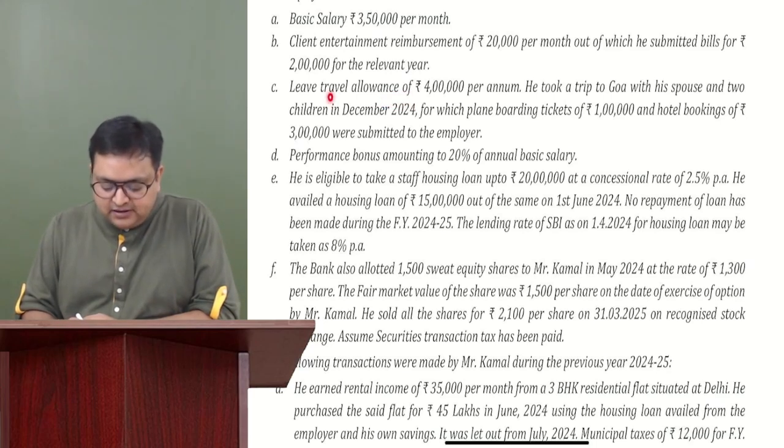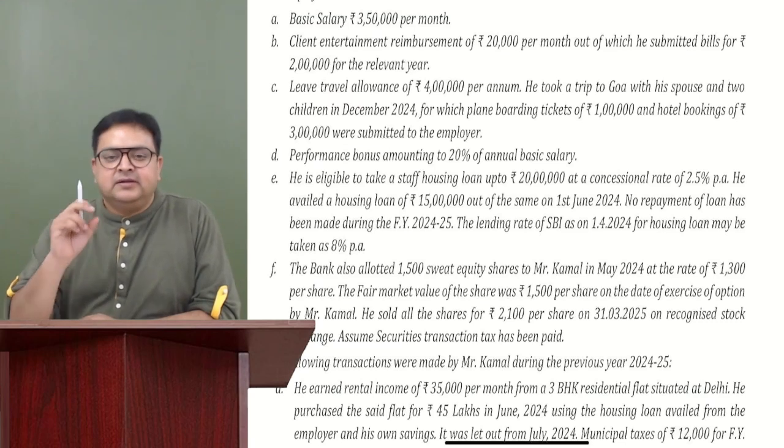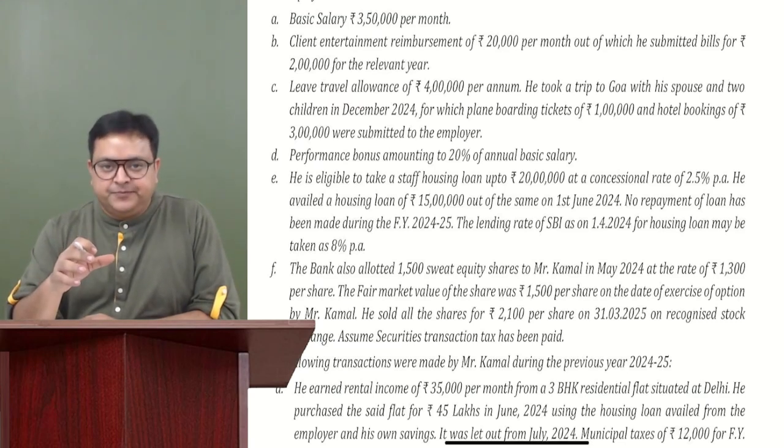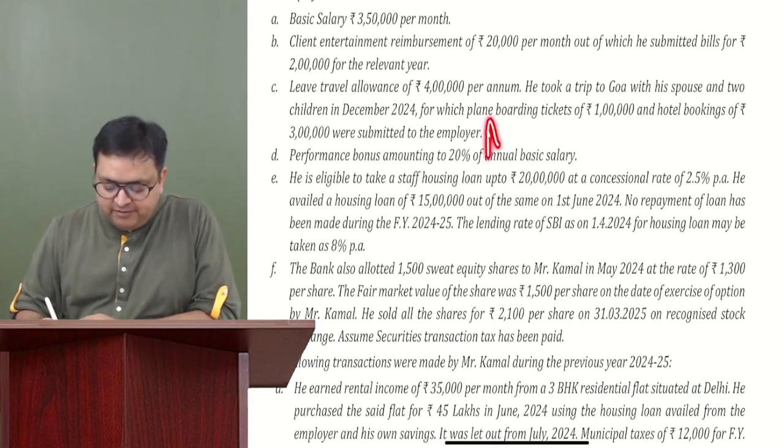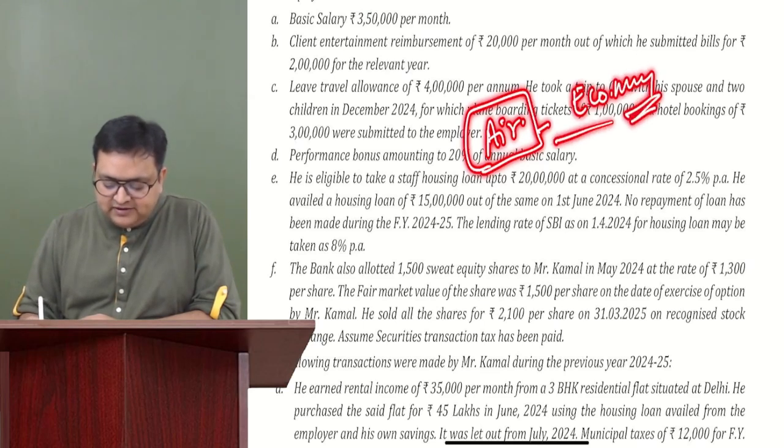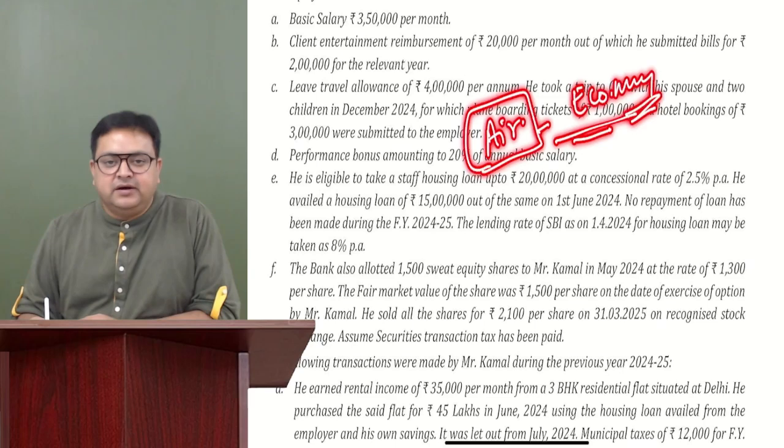So please understand that whatever leave travel you get for yourself and your family, if it is within the country, and if you have traveled by air, the economy class airfare is exempt.